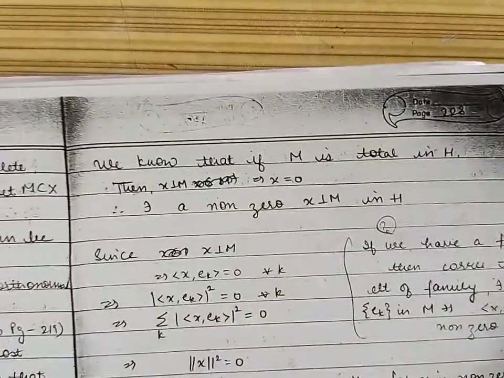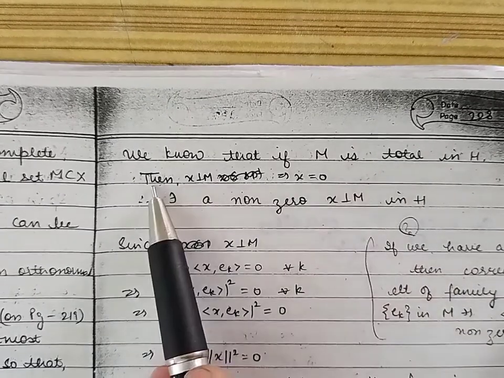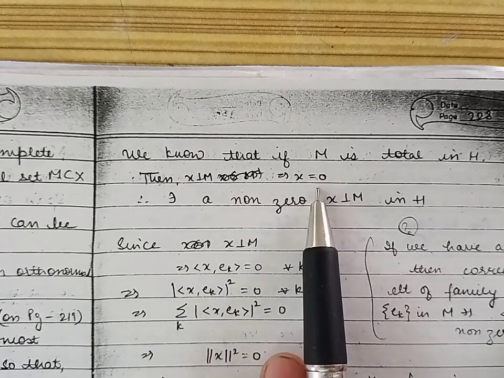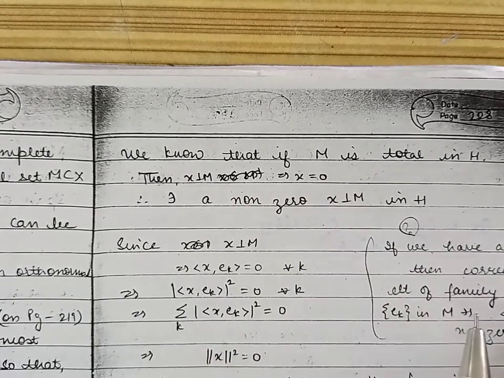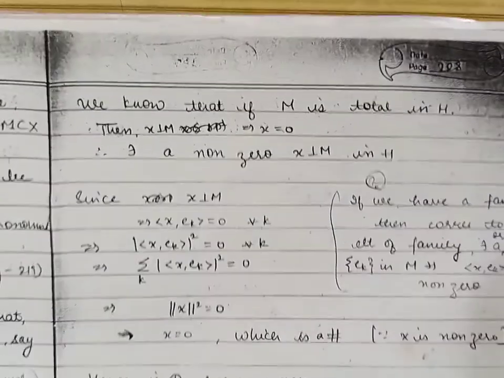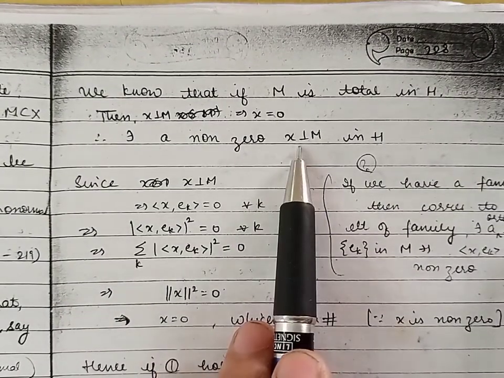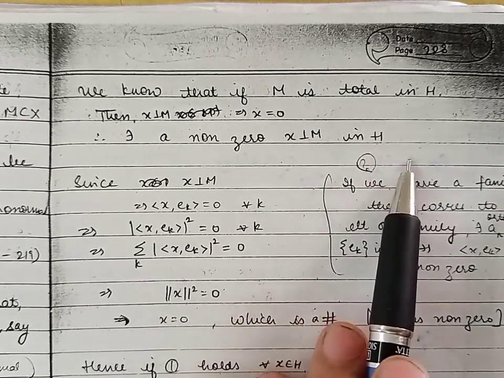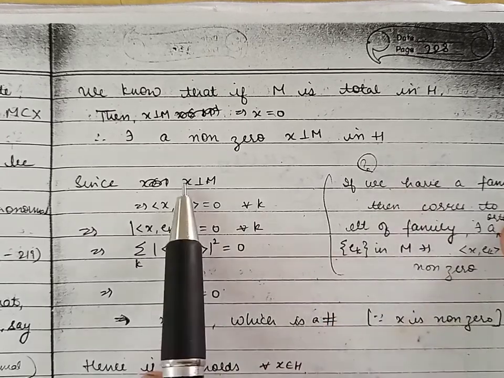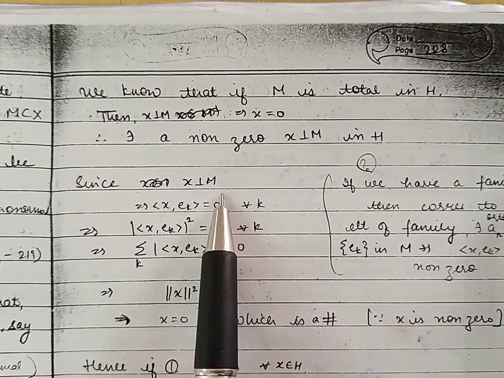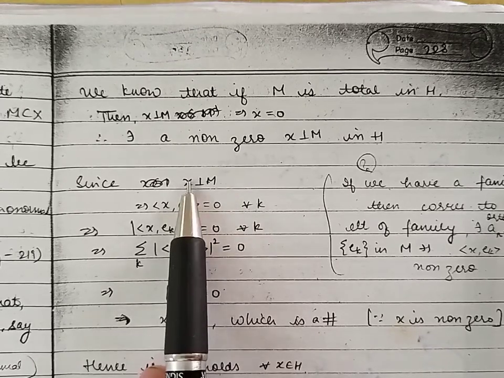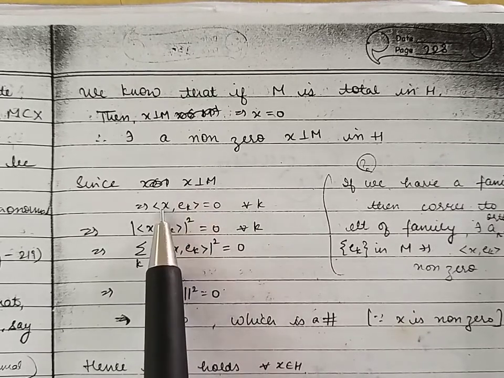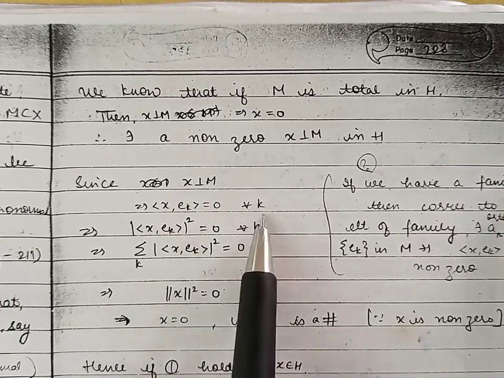Now, if M is total in H, then every element which is orthogonal to M becomes 0. But here, because M is not total in H, it means there exists a non-zero element which will be orthogonal to M, and this element will be in the Hilbert space H. Now because X is orthogonal to M, it means the inner product of X with every element of M will be 0. It means inner product of X with EK is 0 for every K.